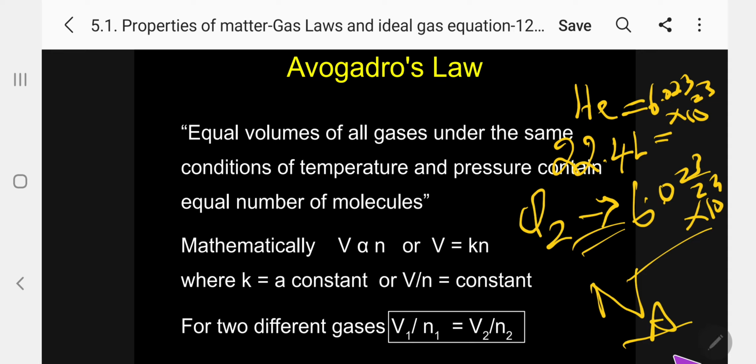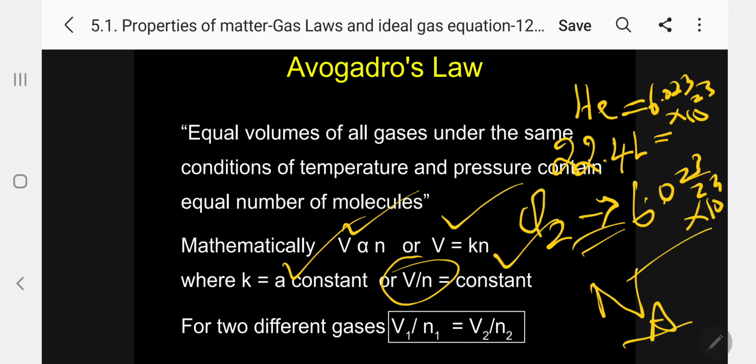So mathematically, I can now use the term V is directly proportional to N, where N is the number of moles. Or V = K × N, where K is a constant. Or, as in the previous cases, V/N is a constant. Very easy. Just like we know V/T is constant and P/T is constant, same way here, V/N is constant.